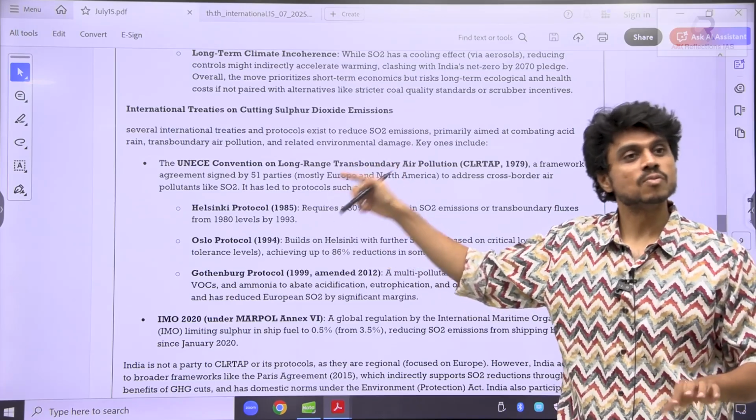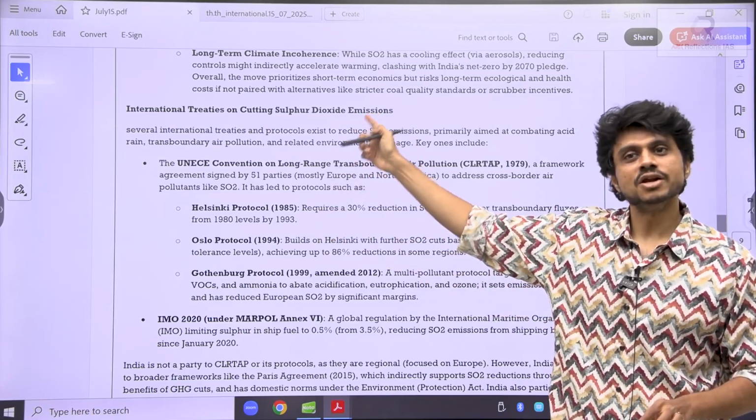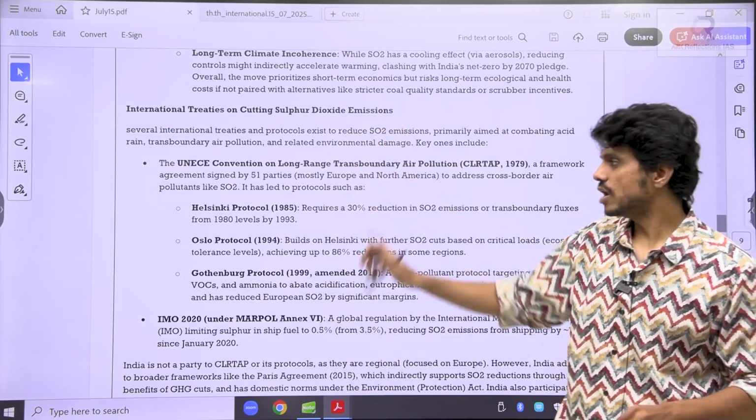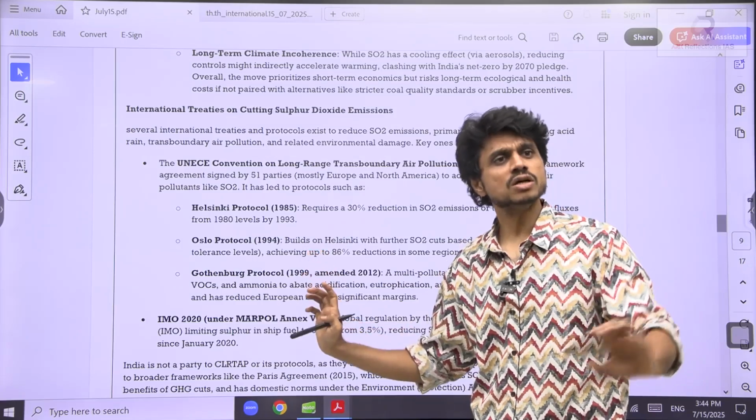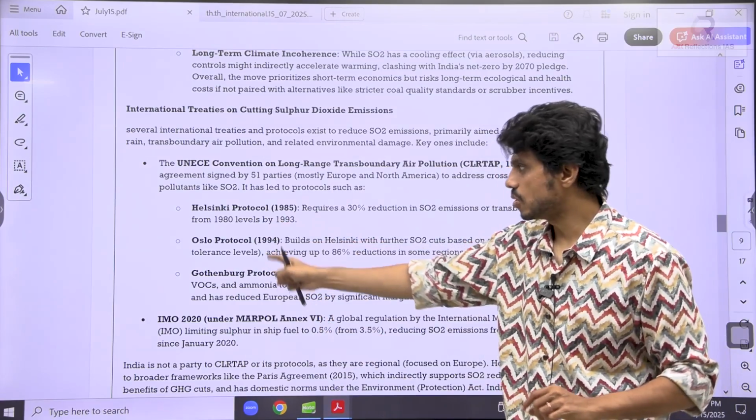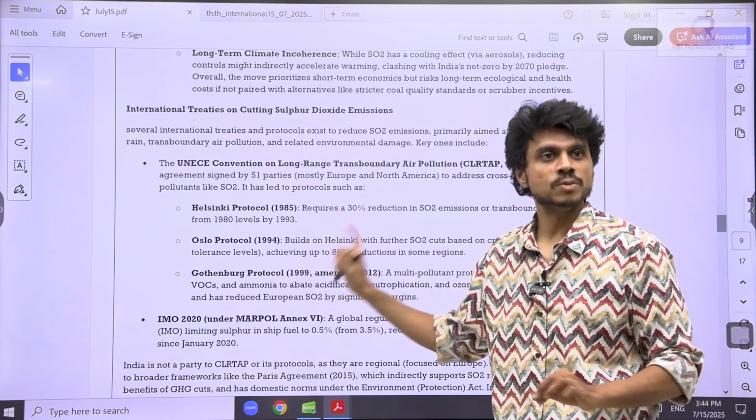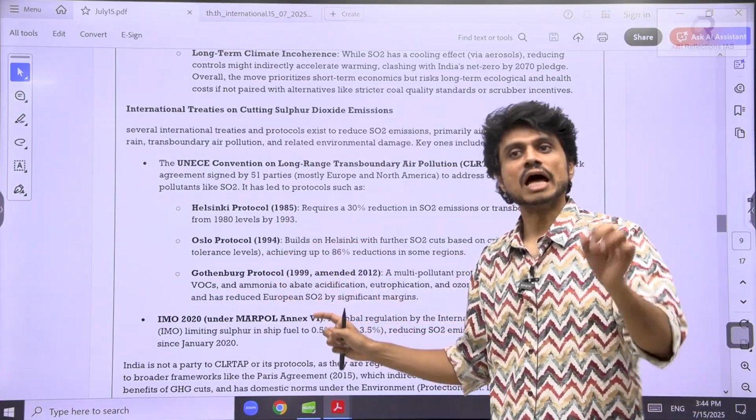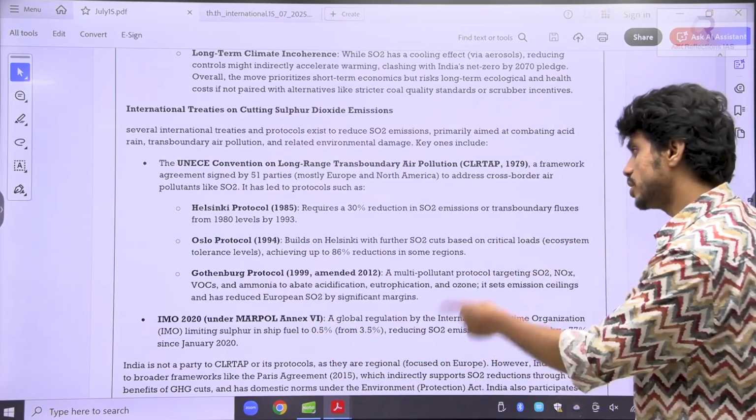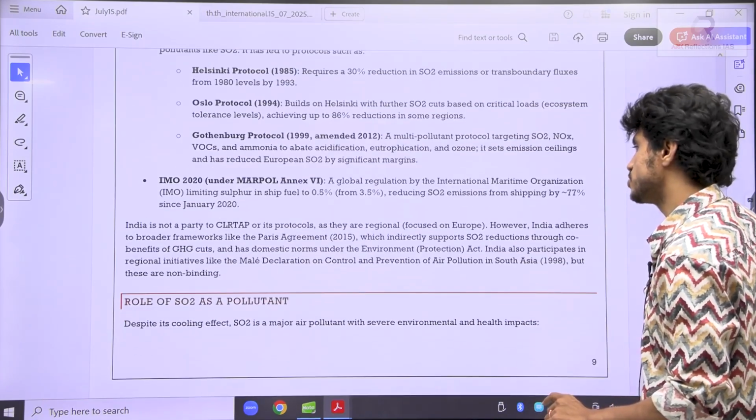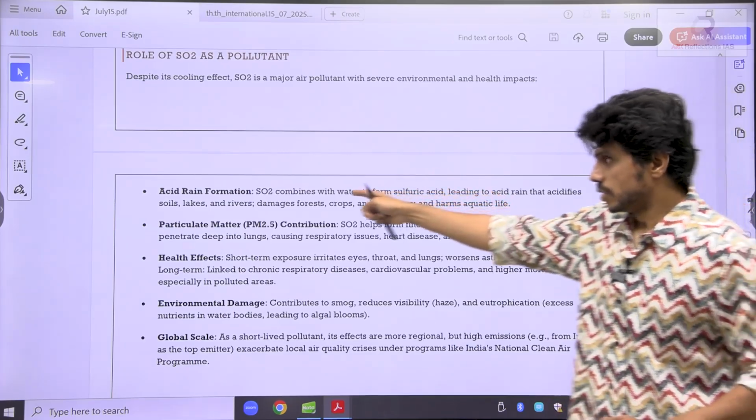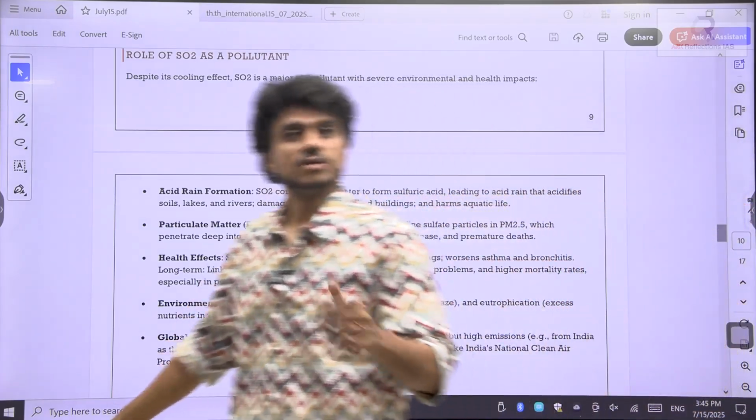And one more important aspect is that India is not a signatory to any of these. India has not signed anything. However, India adheres to the global norms. So are we clear? If I ask you what the Helsinki Protocol, Oslo Protocol, Gothenburg Protocol are, will you be able to answer? Okay, they relate to SO2 release. India has not signed all those. Also, there is the IMO MARPOL Convention regarding SO2 as a pollutant. I have given you that also, just for your clarity.